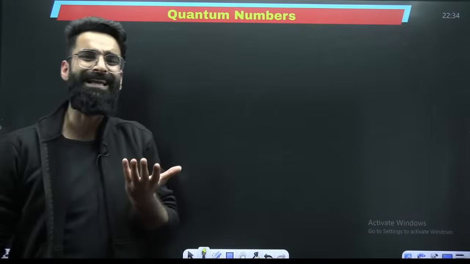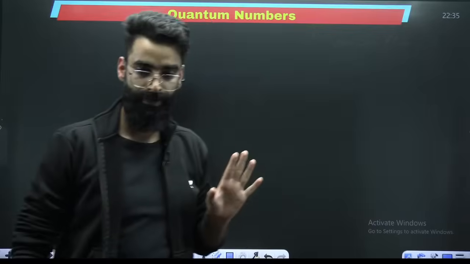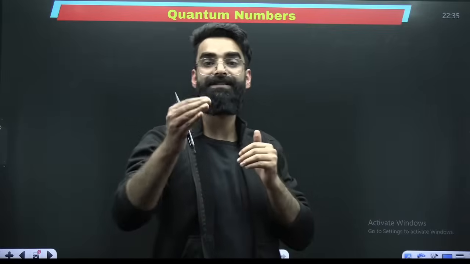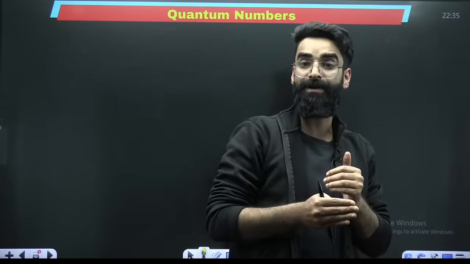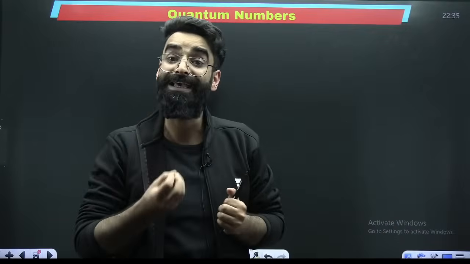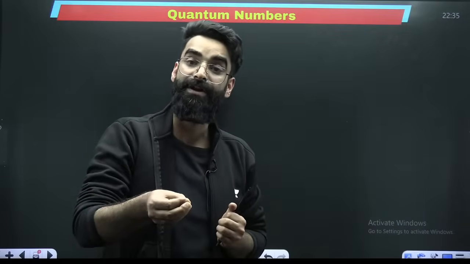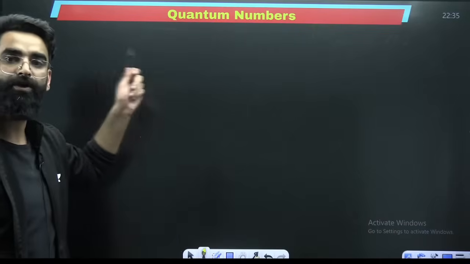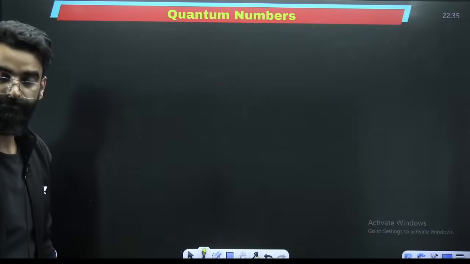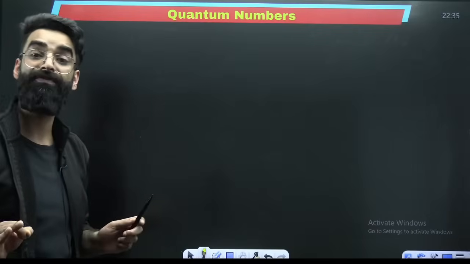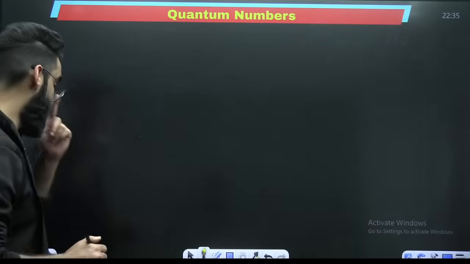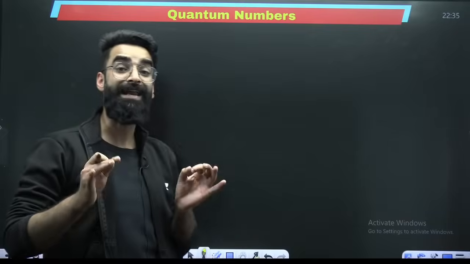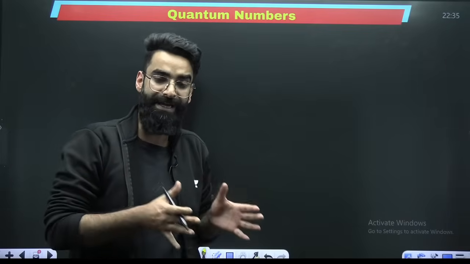Quantum numbers are basically the set of numbers which give you the exact information about an electron in an atom. See, in the atom there are shells, in the shells there are subshells, in the subshells there are orbitals. Now, if you want to know in which shell the electron is, in which subshell, in which orbital, that is where quantum numbers play a role. These are the set of 4 numbers which give us the correct information about the electron in an atom.